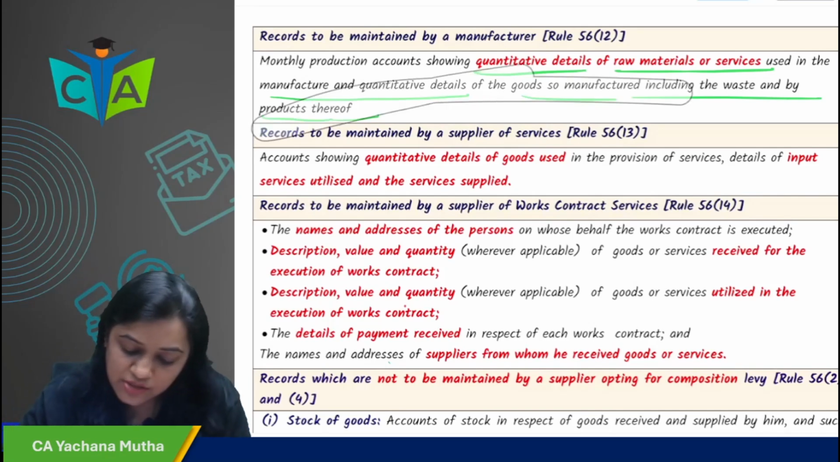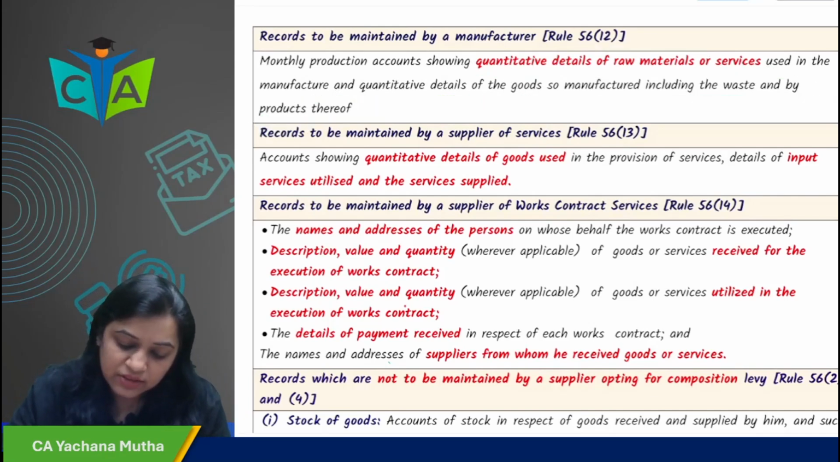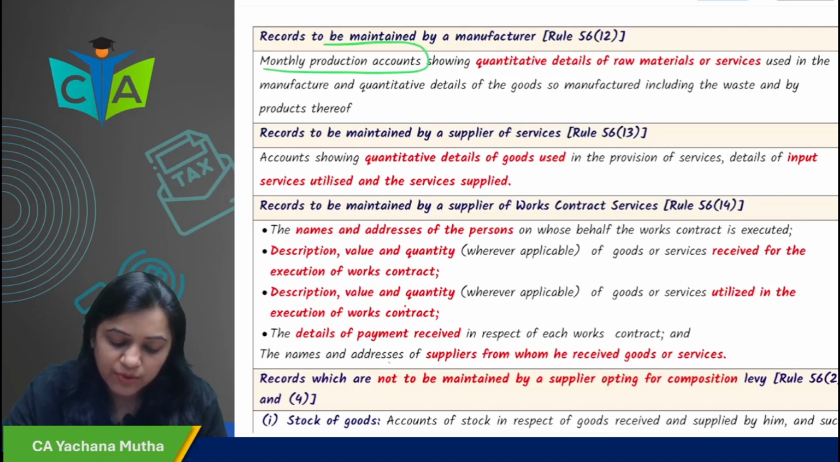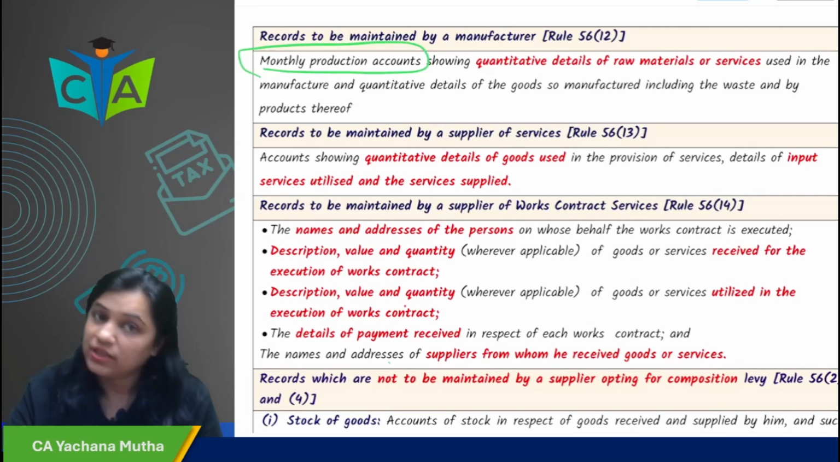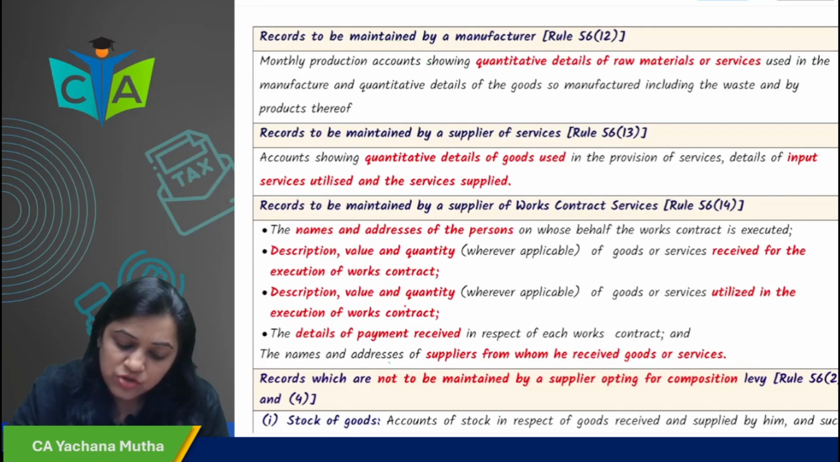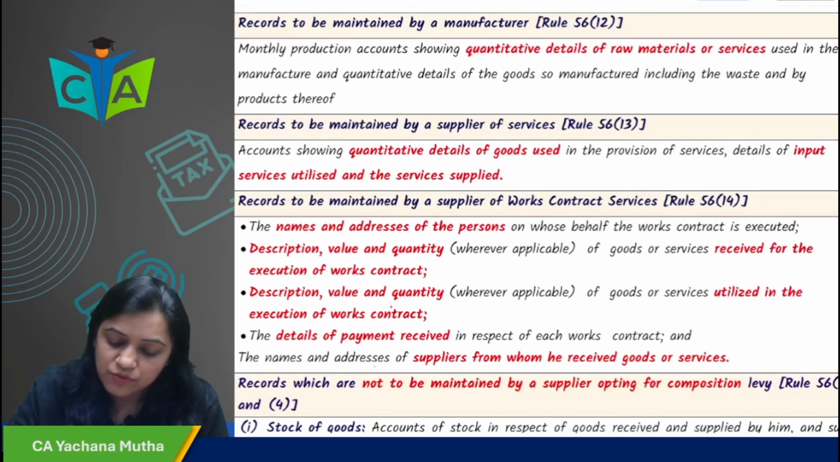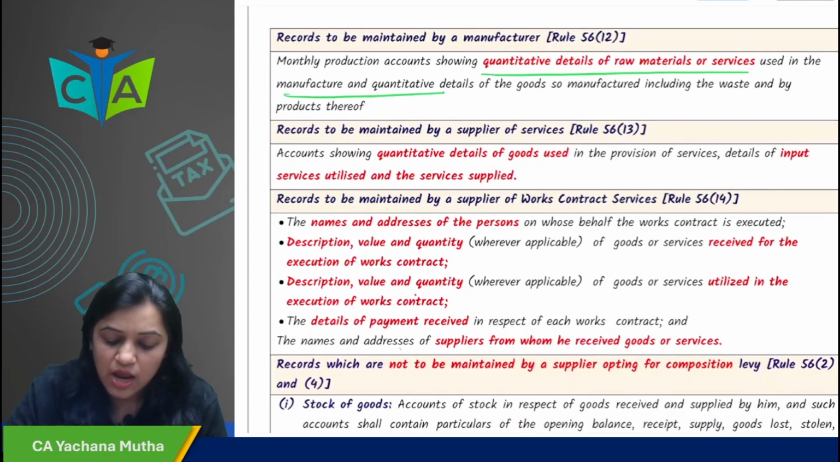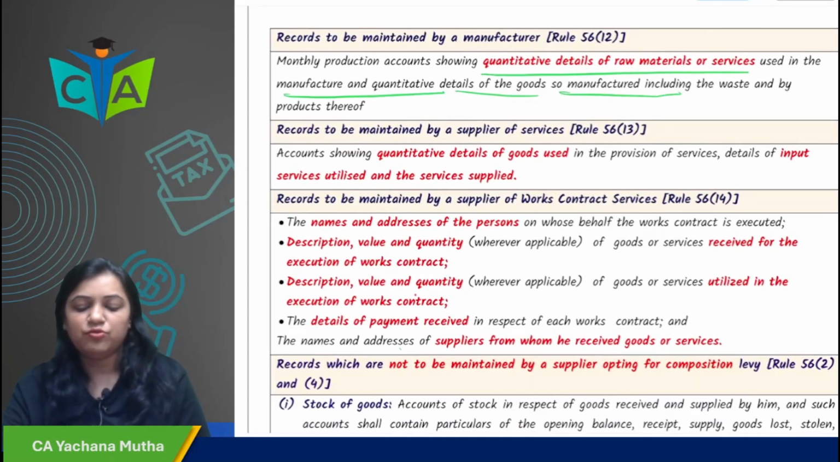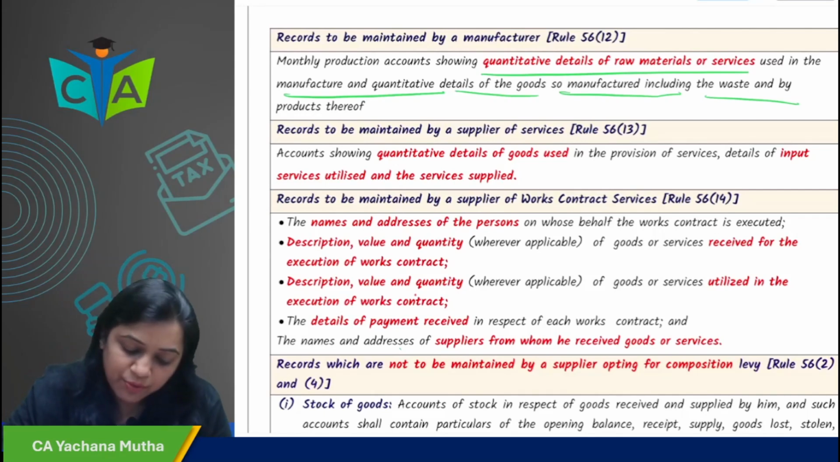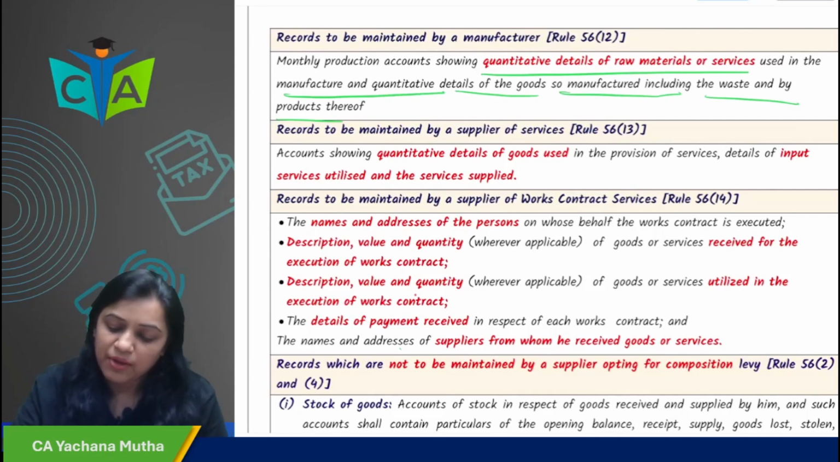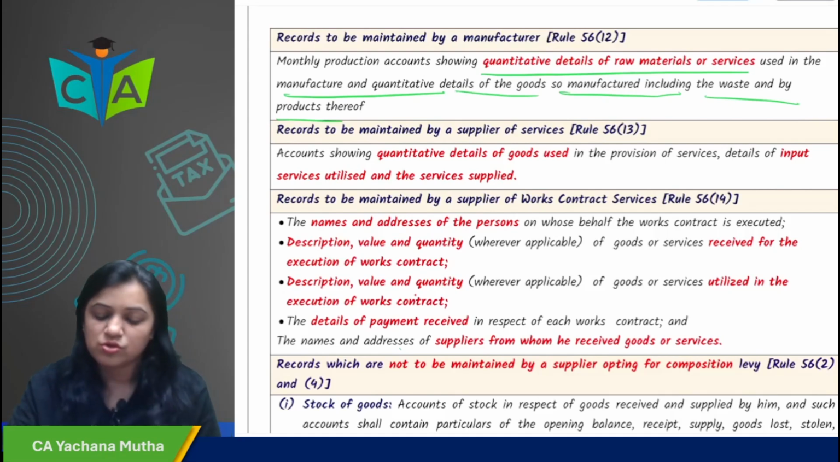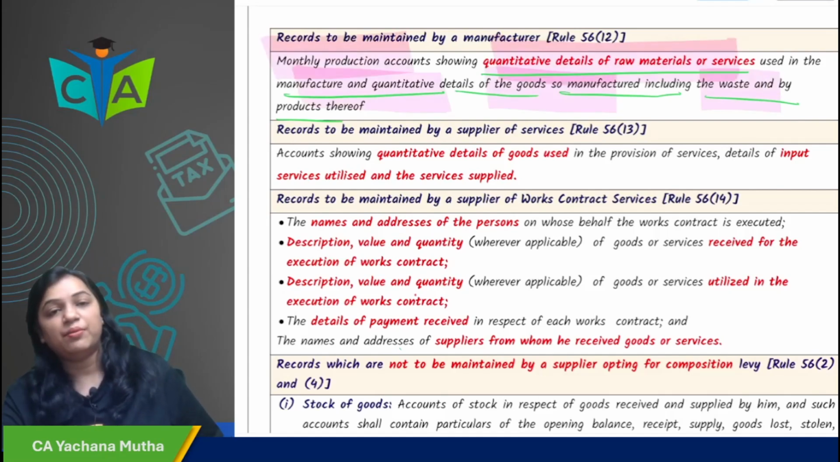So what he has to maintain? He has to maintain monthly production accounts, showing quantitative details of raw material and services which are used in the manufacture, and quantitative details of the goods so manufactured, including waste and byproduct thereof. Okay, so he has to maintain the monthly production accounts showing quantitative details of raw material or services which is used in the manufacture of the goods or services, including waste and byproduct thereof.